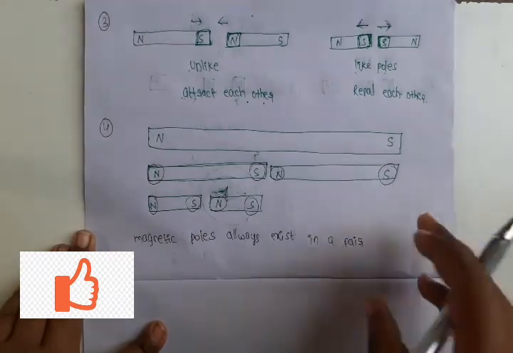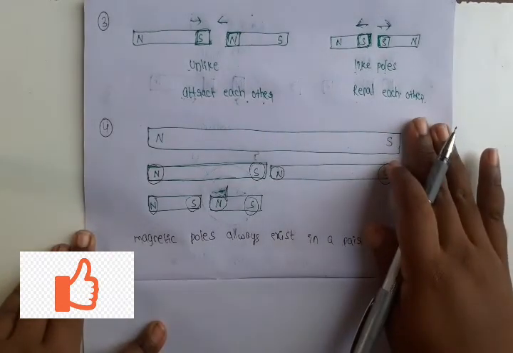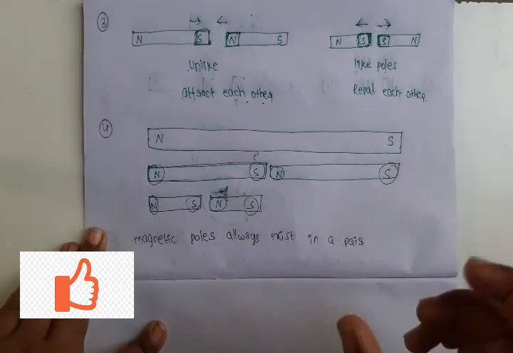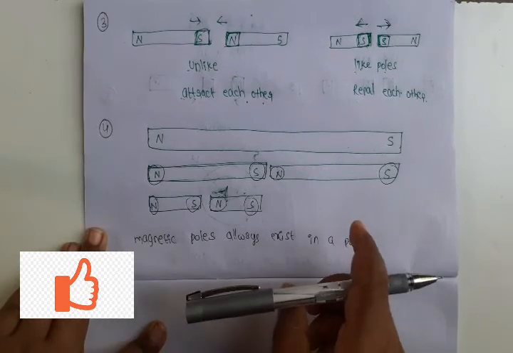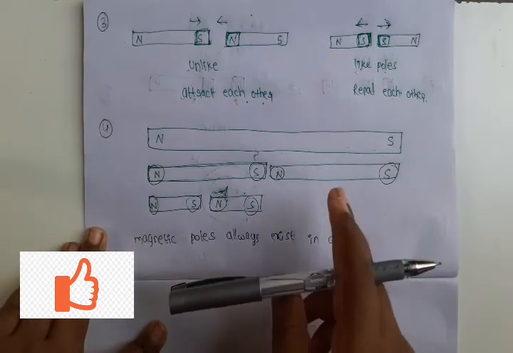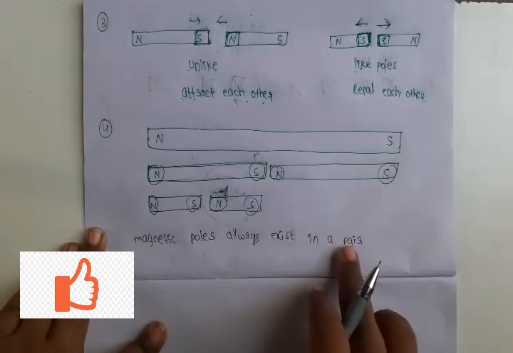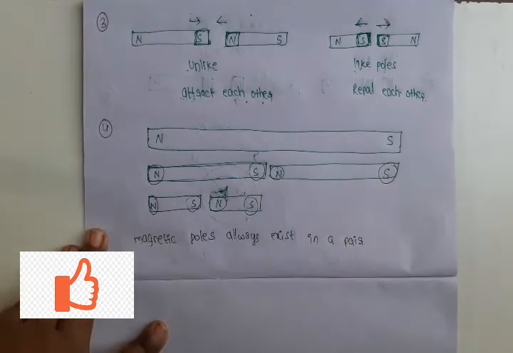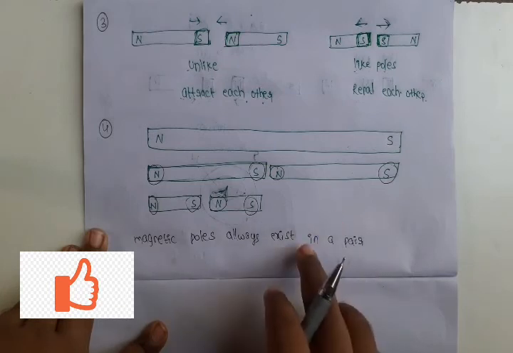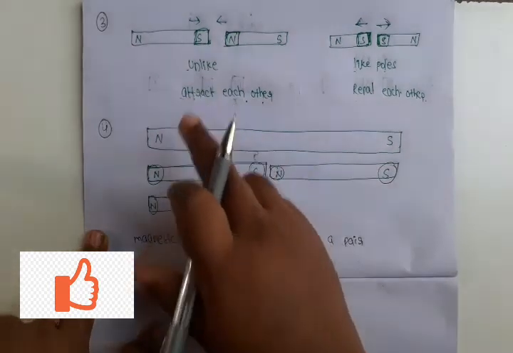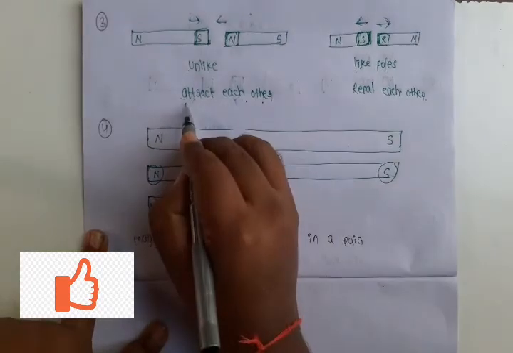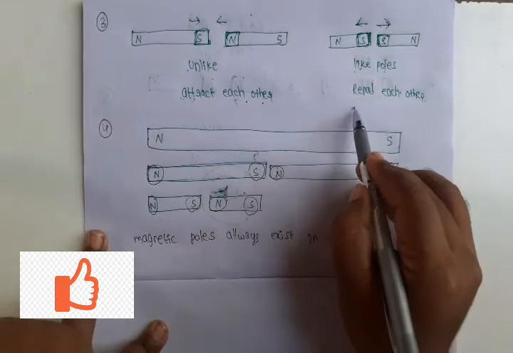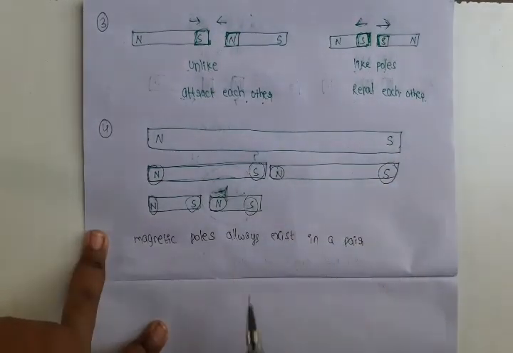What happens when a magnet is suspended freely in space? That magnet aligns towards the geographical north pole and south pole direction. That's why the magnet shows the north and south directions. Third point: unlike poles always attract each other, like poles always repel each other.